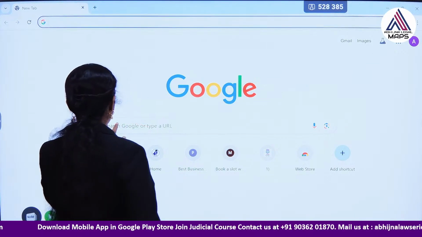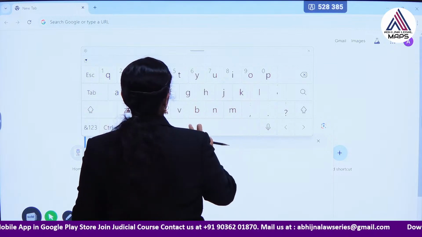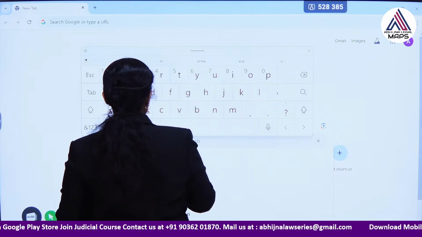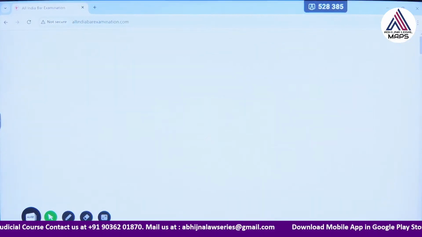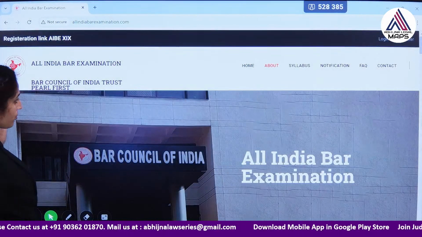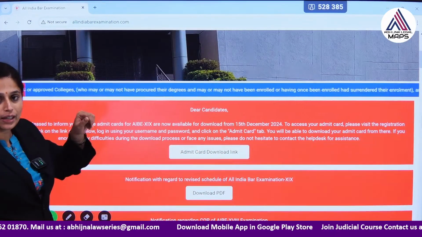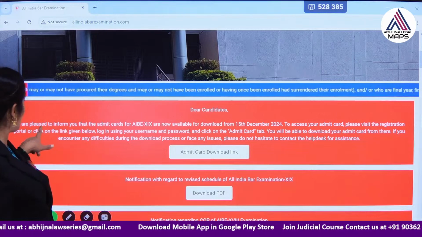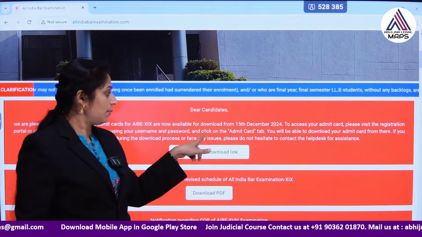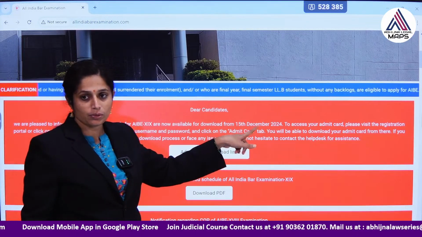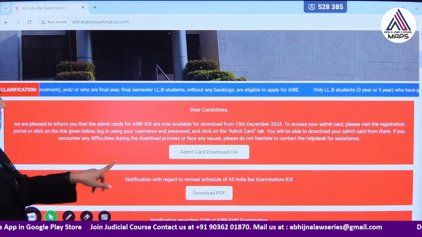If you go to the All India Bar Examination website, this is the website, and here you can see that in the notification there is an admit card download link. Here you can see: we are pleased to inform you that the admit cards for AIBE 19 are now available for download from 15th December. So since 2 days it is available, and you can download them.